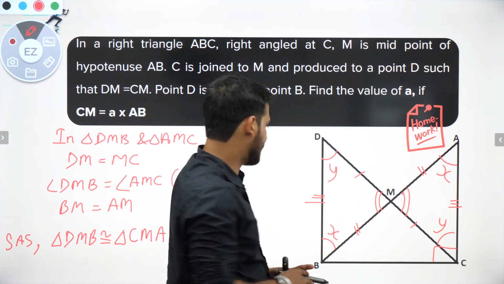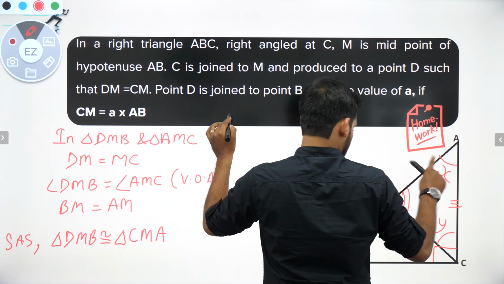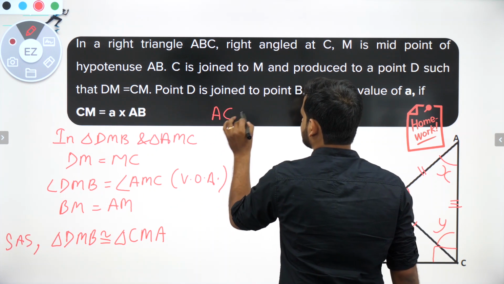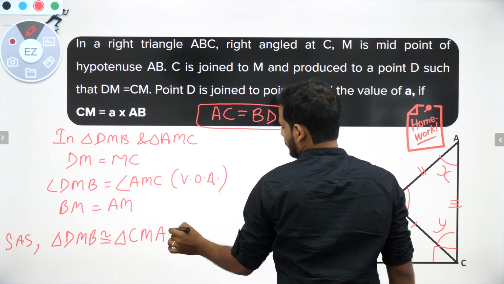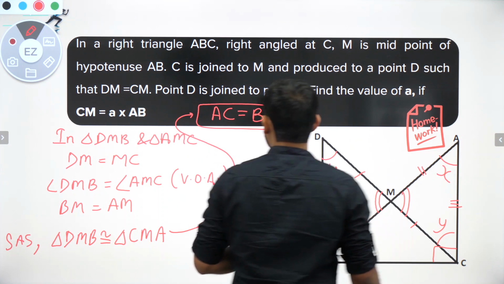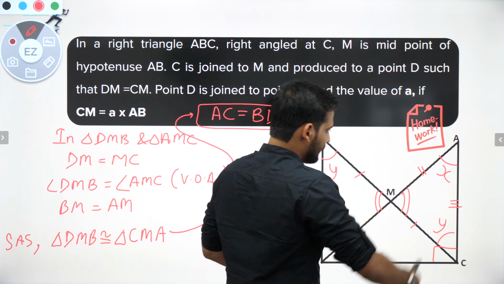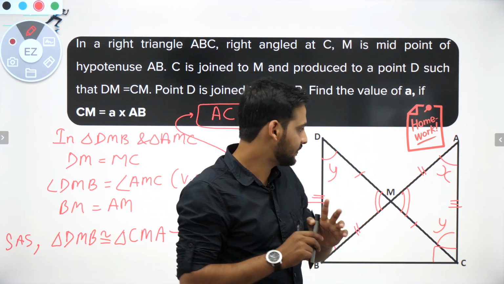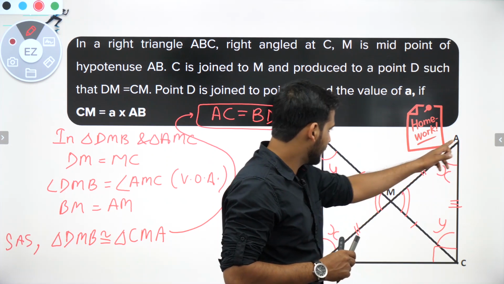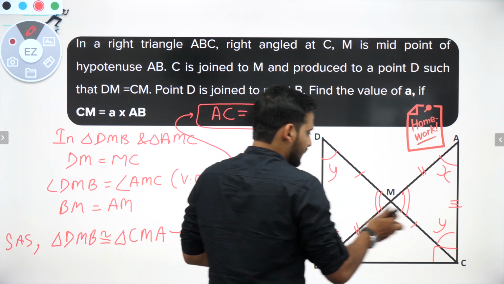So these are the information I have got. The main information I am writing here is that AC is equal to BD. That is the main information I have got from this. AC is equal to BD. Now, as you can see, AC and BD are two lines, and this AB is a transversal line.